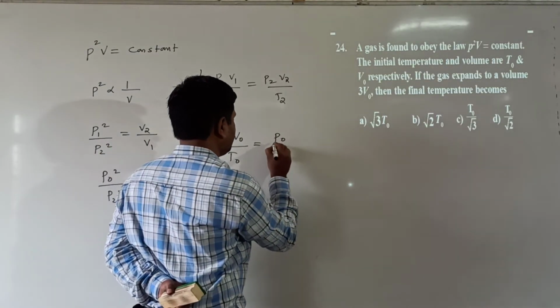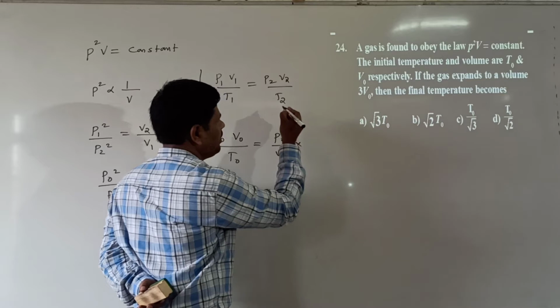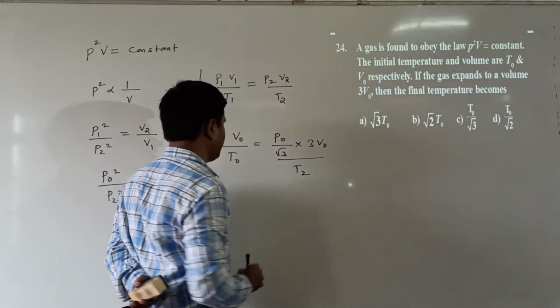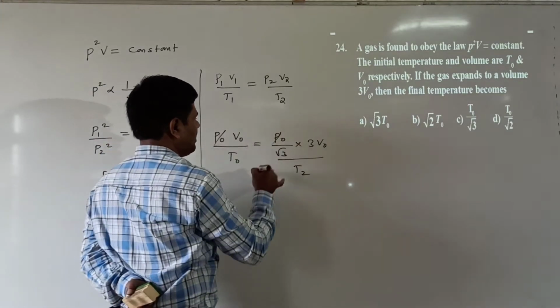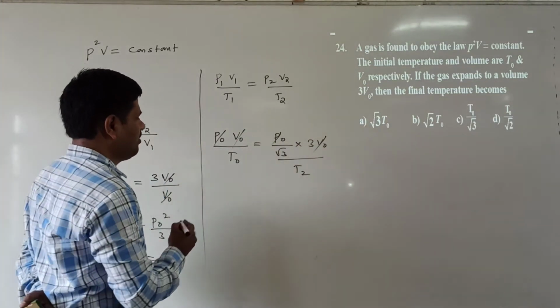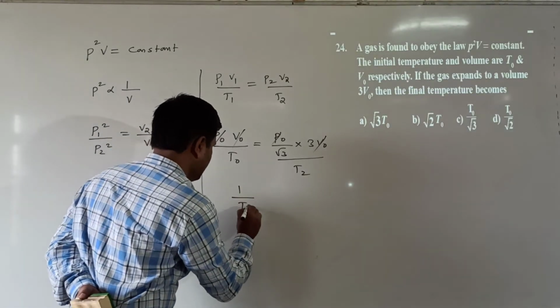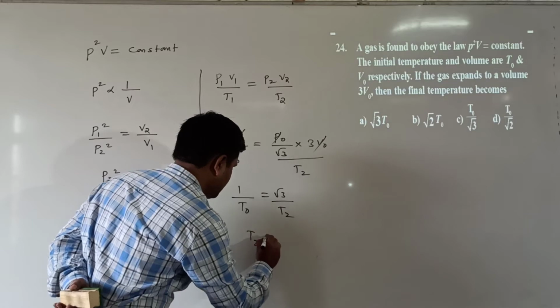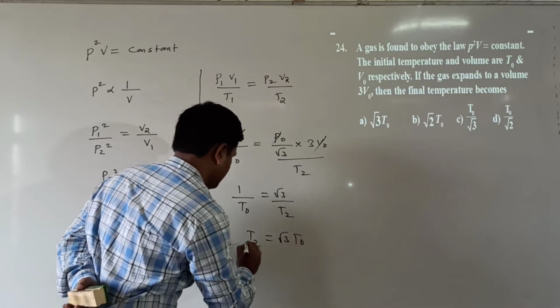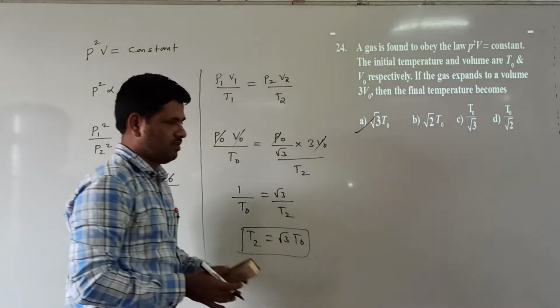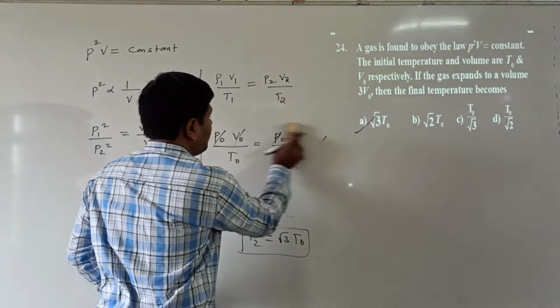P2 is equal to P0 by root 3, V2 is equal to 3 V0 is given, and T2 is required. Now P0 cancels, V0 also cancels. What are we getting here? 1 by T0 is equal to root 3 by T2. Now T2 is equal to root 3 into T0. So which option is correct here? A option is correct. Right, this is question number 24.